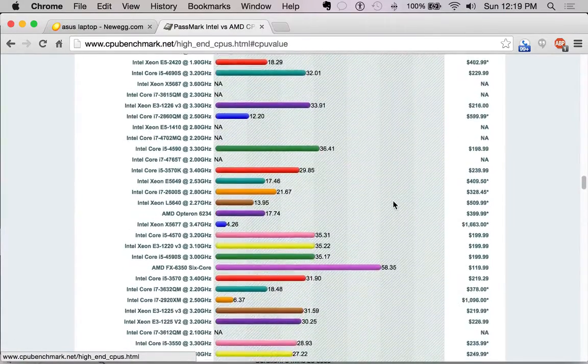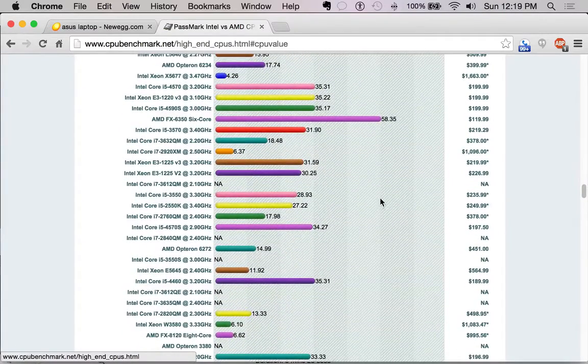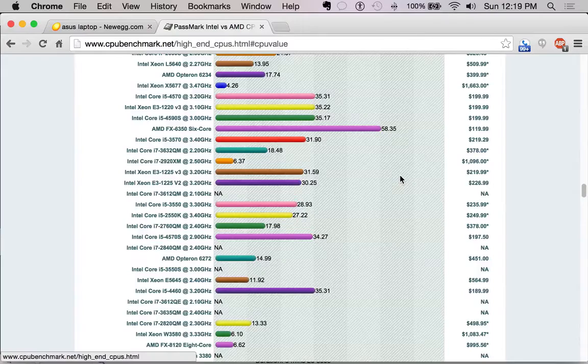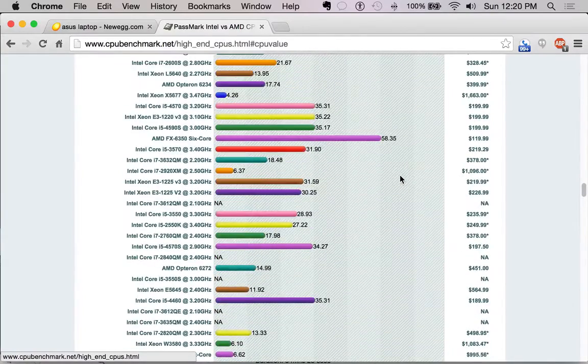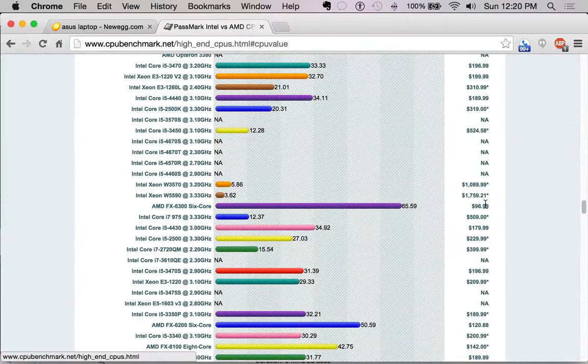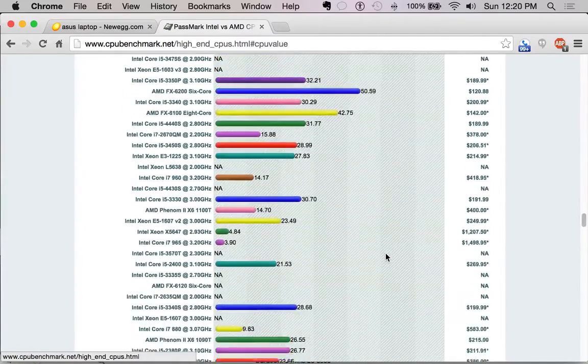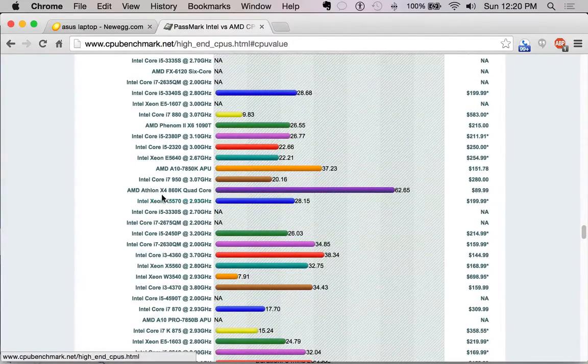Okay, but the first machine we're building is not so much a gaming machine, but more of a general usage machine. So here's an AMD FX. Here's another FX. Now we've gotten below the $100 mark. So right around here is where I would recommend looking.